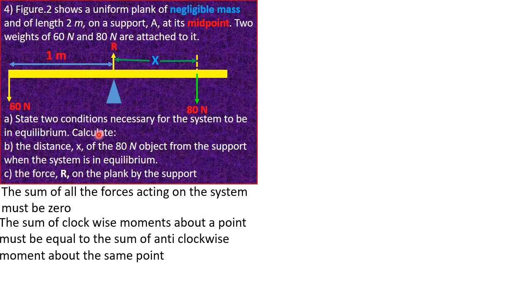The next part is that we should calculate the distance x of the 18 Newton object from the support when the system is in equilibrium. We have to use these our two conditions. So friends, ask yourself, can we use the first condition, which says that the sum of forces acting must be equal to zero? No guys, we cannot use it, because we need to get a distance, that is x, and these forces are not related to their distances. But we can use the second. Why? Because moment is the product of force and the perpendicular distance from the pivot. So we can use the second condition.